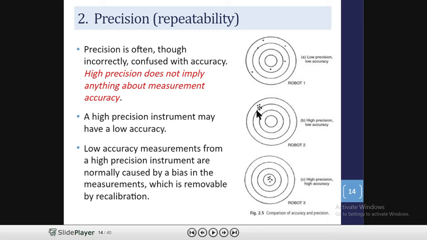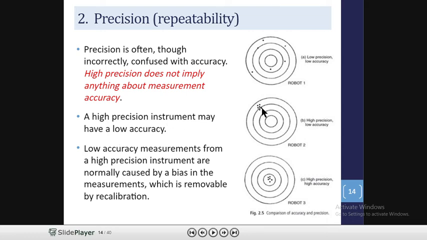Here you can see this small inner circle is the accurate value, and these dots denote the values measured by the instrument. Only a few values come close to the true value, or correct value.